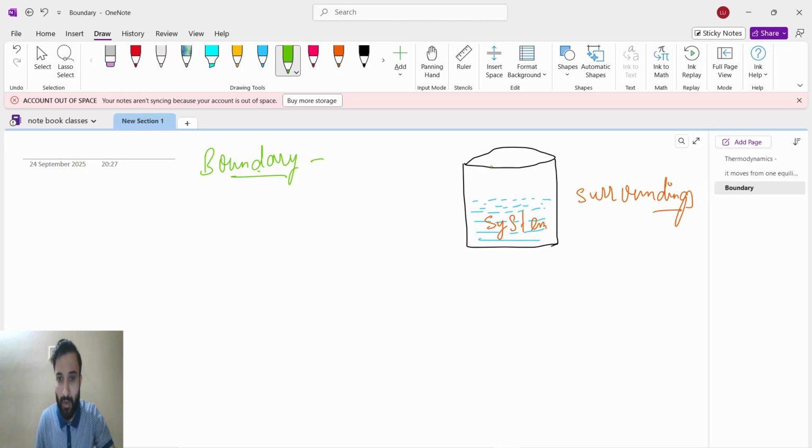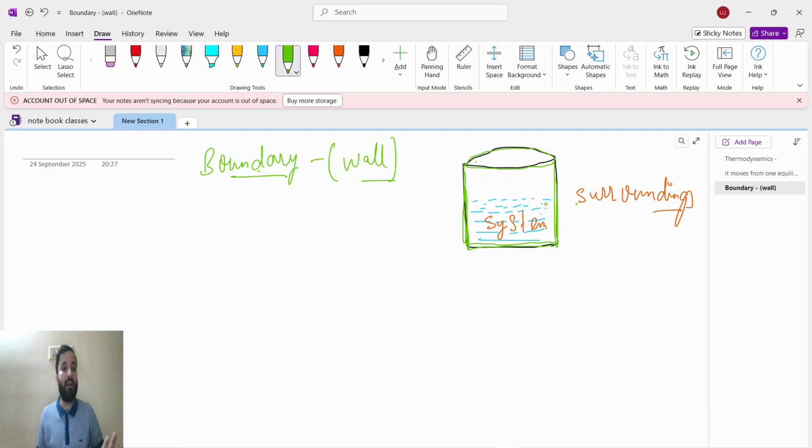So what will happen? System and surrounding are separated by this beaker. So this beaker is what? This beaker is the boundary, or we can call it a wall. Boundary or wall separates the system from the surrounding.